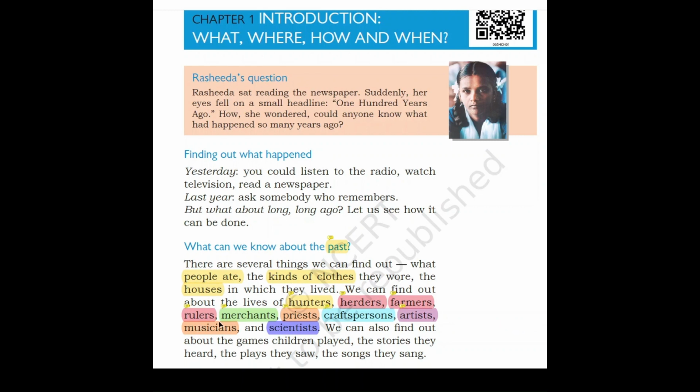Musicians, children, you know, are people who play musical instruments, and then scientists. Now, if we know about the lives of hunters, herders, farmers, rulers, merchants, priests, craft persons, artists, musicians, and scientists, we will get a very basic idea about how people used to live in the past.